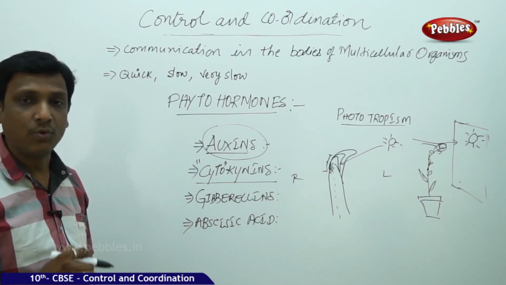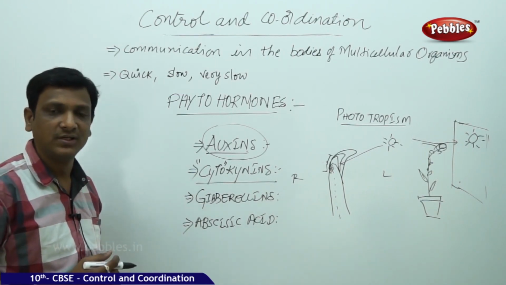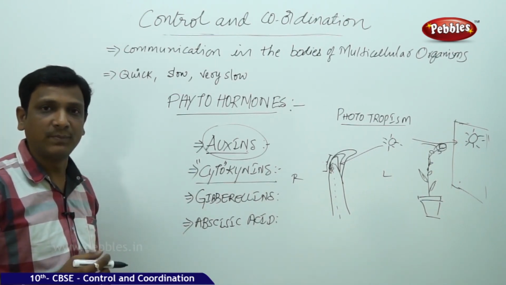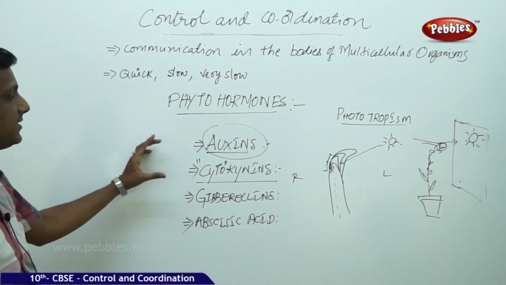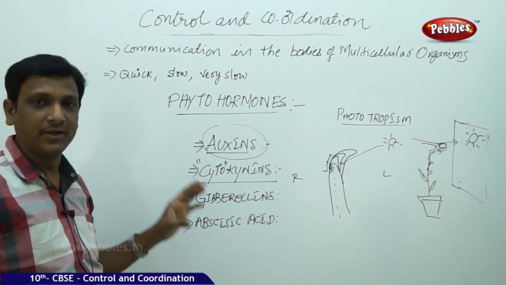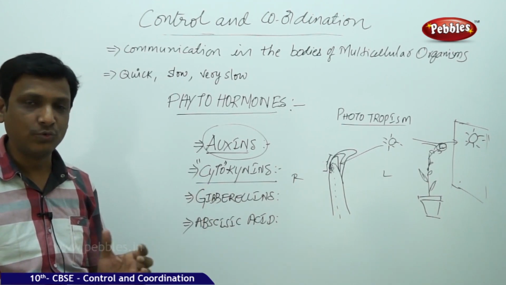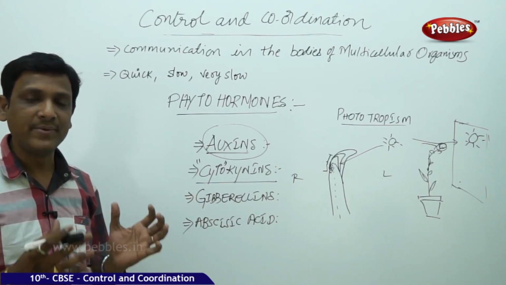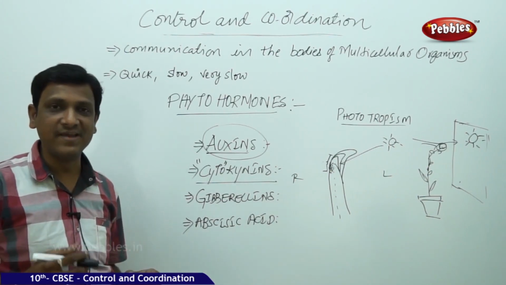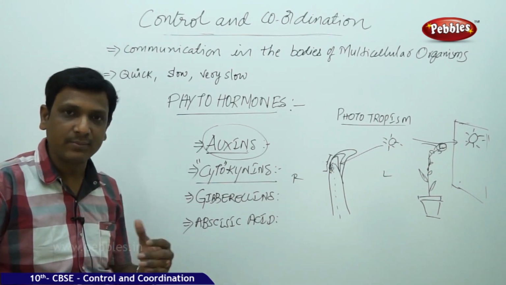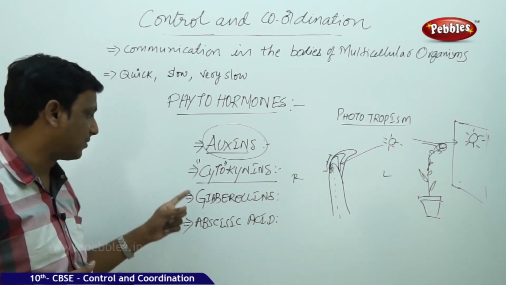And this hormone is mostly found in the places where there is rapid cell division. Where is the rapid cell division? In which part of the plant do you find cell division? So here the cytokinins help in the cell division. These cytokinins are found in the fruits and seeds. Because in case of the fruits they grow rapidly. So for the rapid growth, a lot of cell division is required and cytokinins are found in the fruits. In the same way, when the seeds are sprouting, when they are becoming seedlings and plants, then there is rapid cell division, there you find cytokinins.